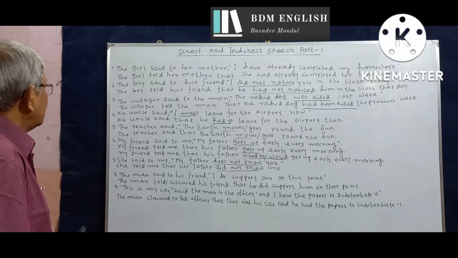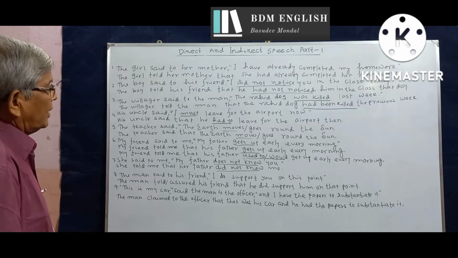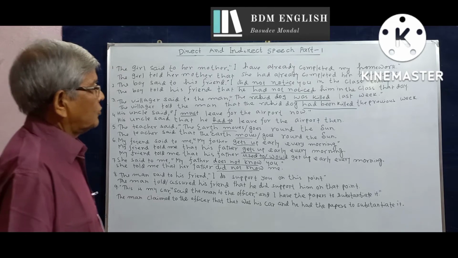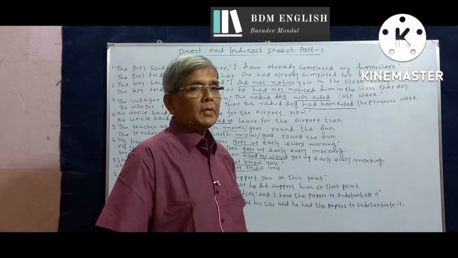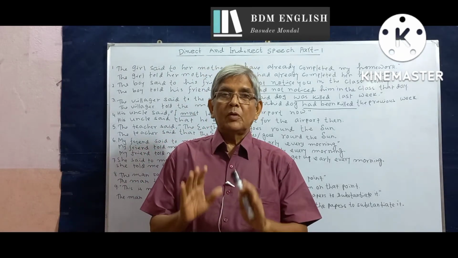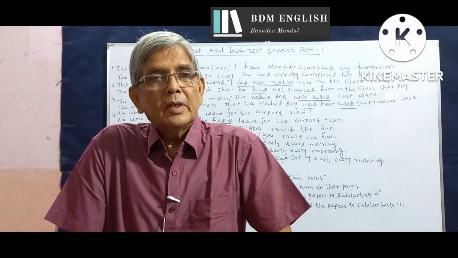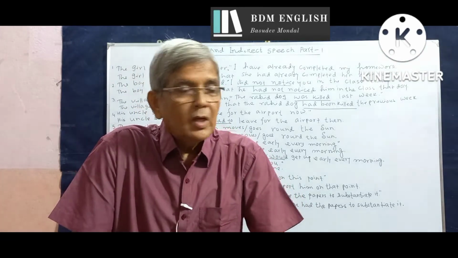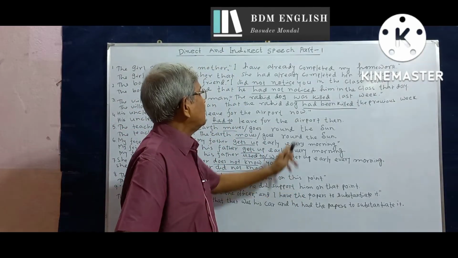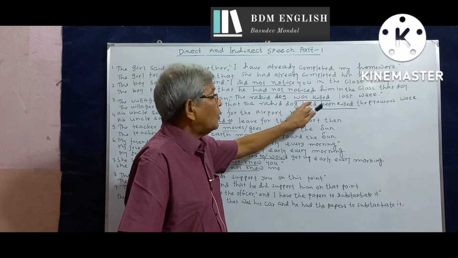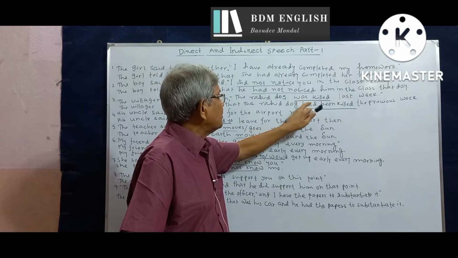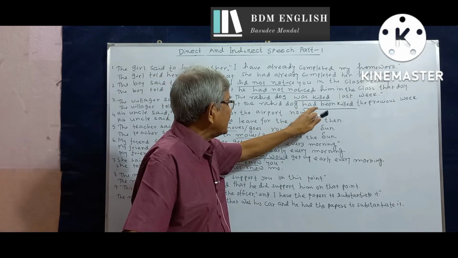Number 3, the villager said to the man, the rabbit dog was killed last week. Was killed is in the past simple tense but in the passive voice. So the past simple tense is to be changed to the past perfect tense. We change the tense but we do not change the voice. So the voice remains passive. We simply change the tense.